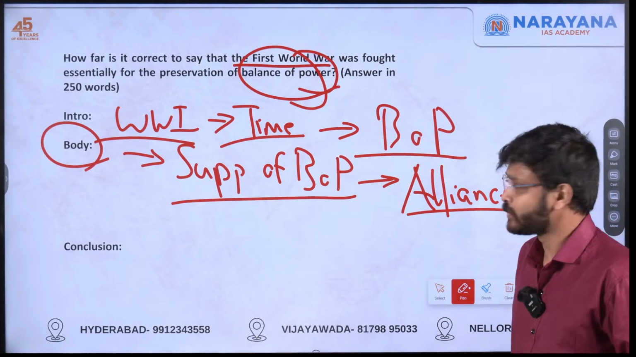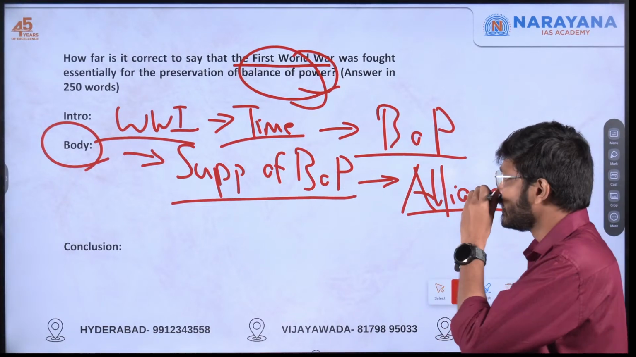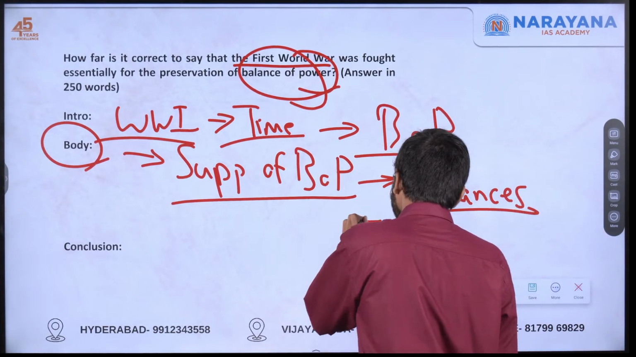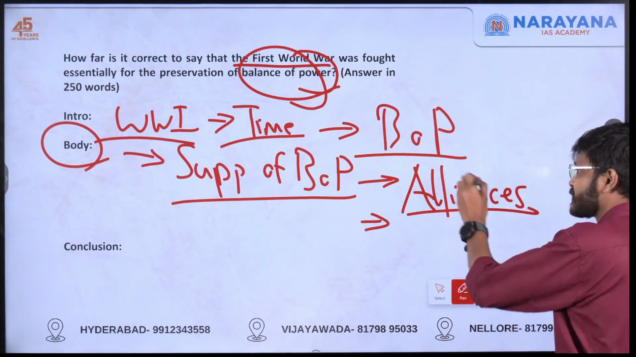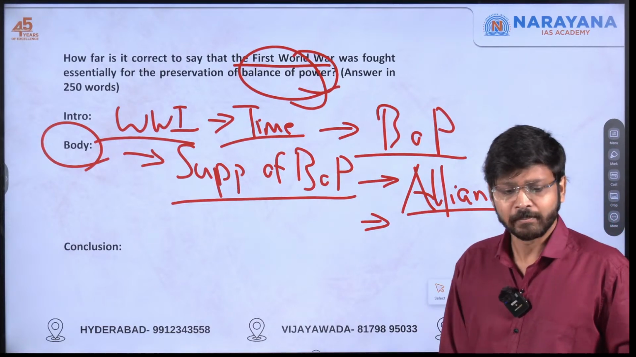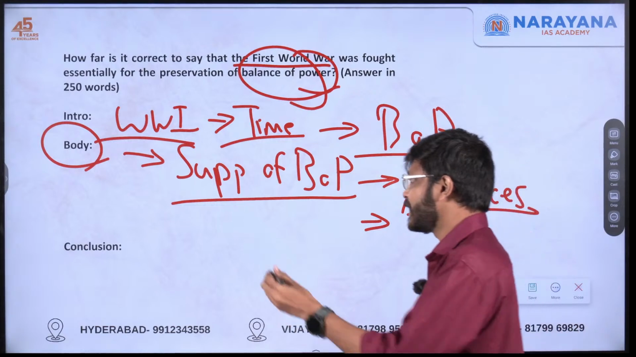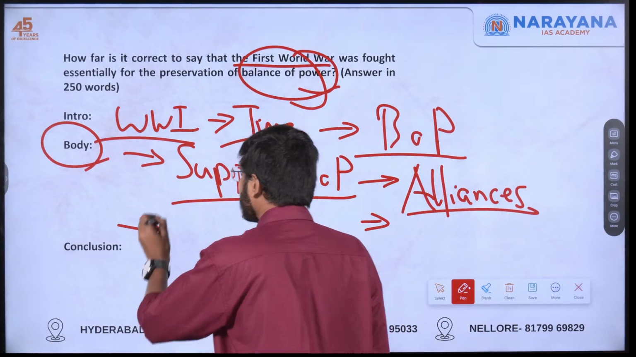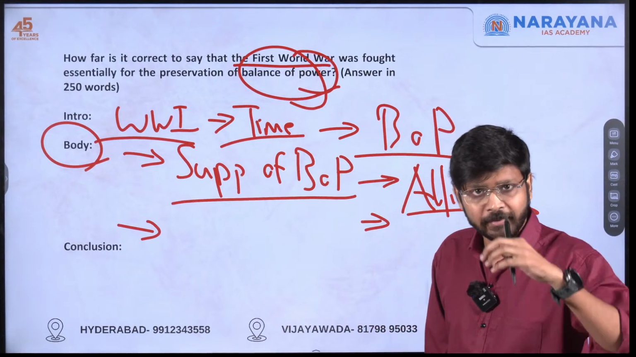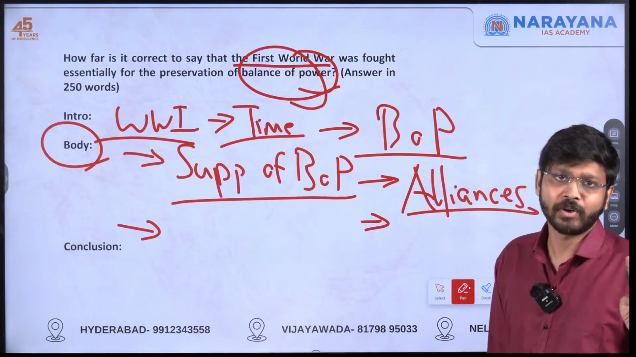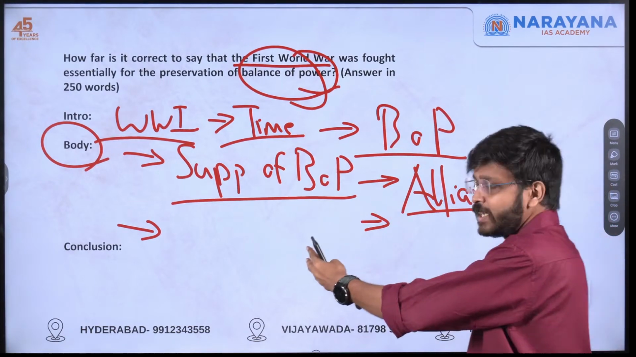How alliances were there in this World War. I'll be mentioning that, and also the names of the alliances. Many people will mention the alliances only, but the names of the alliances won't be mentioned. So if you can mention that, it will be a good point. After that, I'll be moving on to other factors. It's completely okay if you are not mentioning this, but this is my personal stand, so that is why I'm taking this.